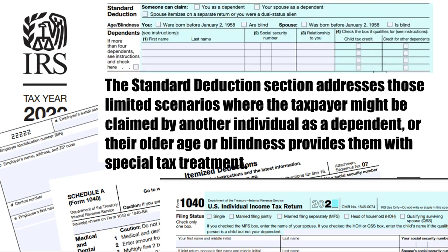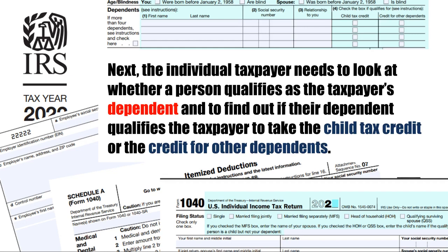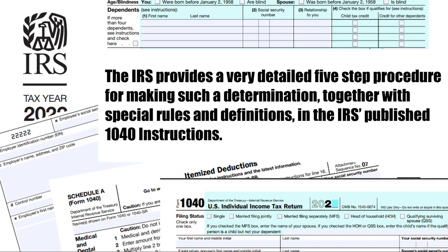The standard deduction section addresses those limited scenarios where the taxpayer might be claimed by another individual as a dependent, or their older age or blindness provides them with special tax treatment. Next, the individual taxpayer needs to look at whether a person qualifies as a taxpayer's dependent, and to find out if their dependent qualifies the taxpayer to take the child tax credit or the credit for other dependents. The IRS provides a very detailed 5-step procedure for making such a determination, together with special rules and definitions in the IRS published 1040 instructions.